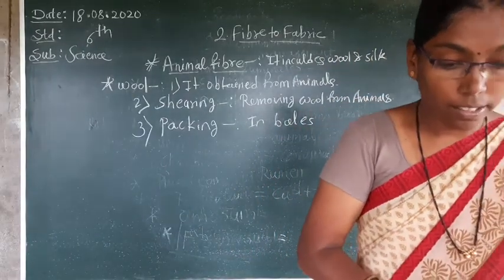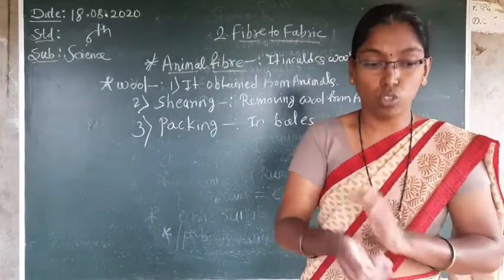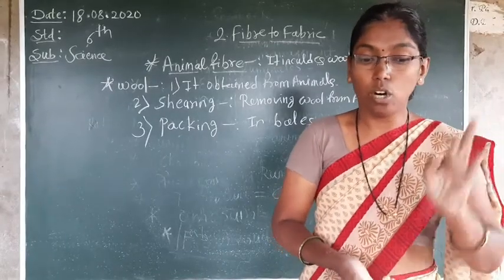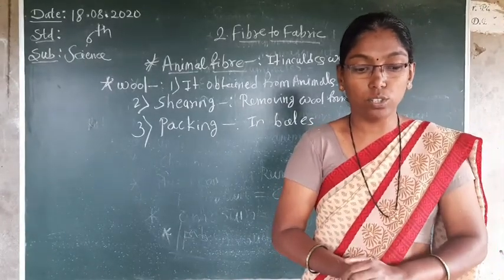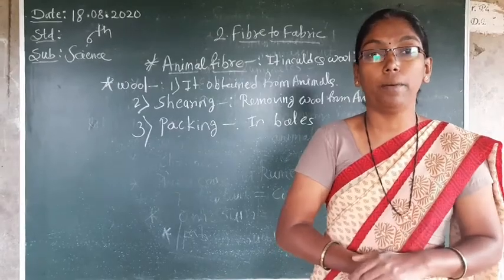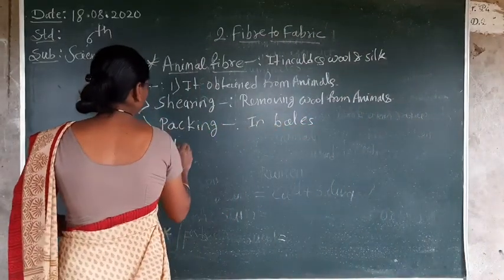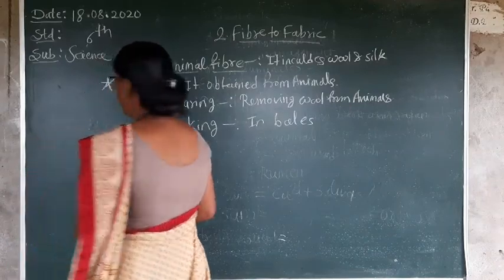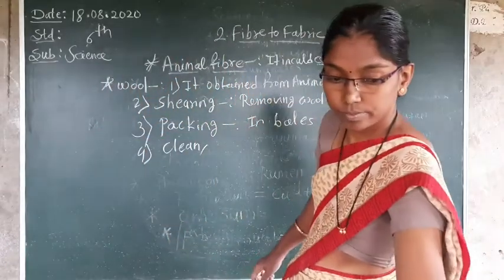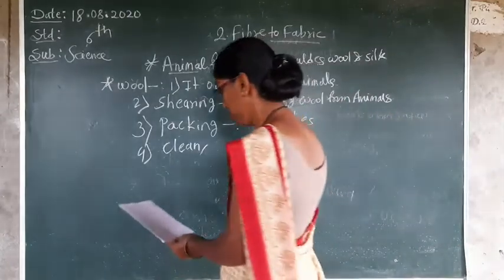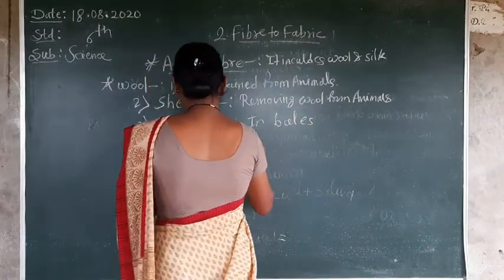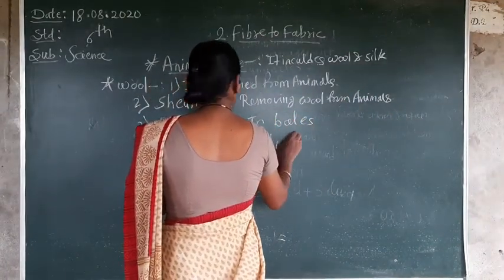Then what happens? The bales or that wool are first cleaned, combed and separated into a fiber. It is packed and after that it will be cleaned, combed, separated.